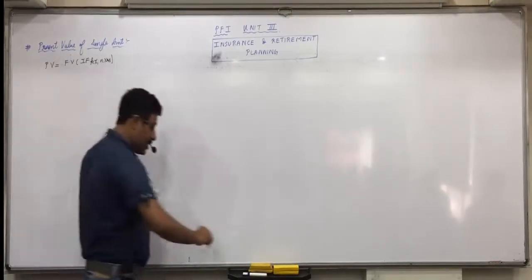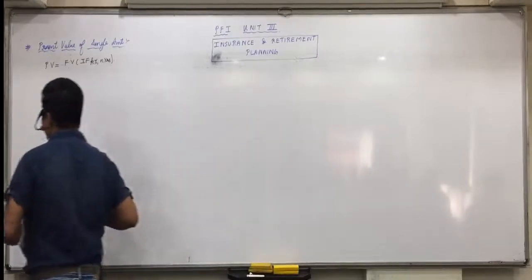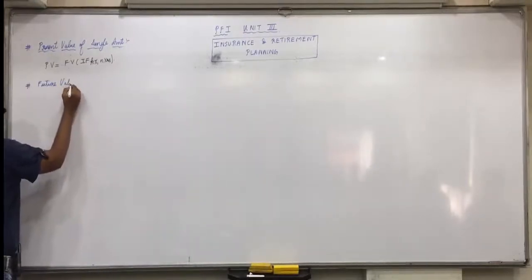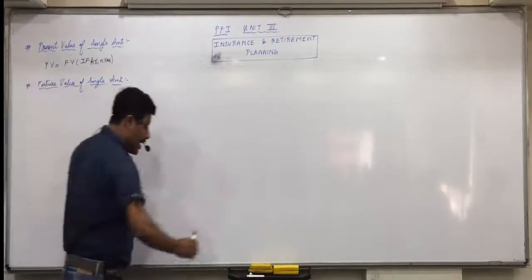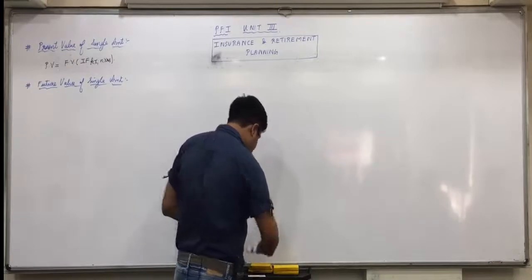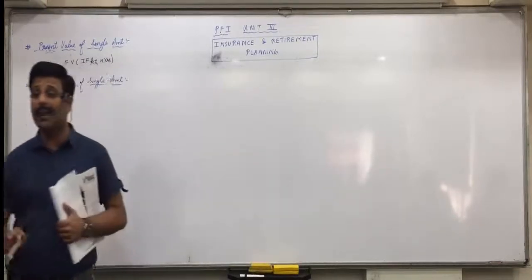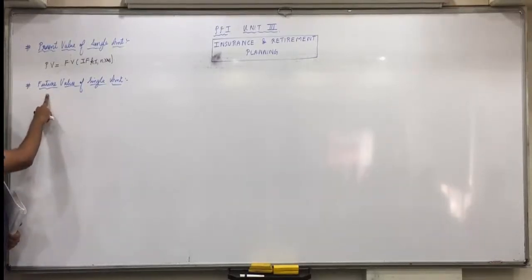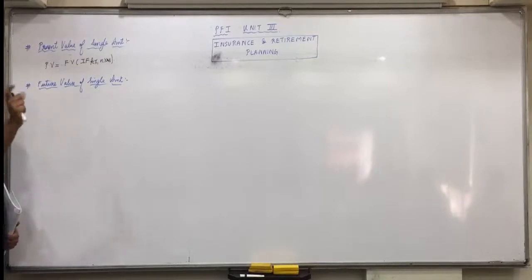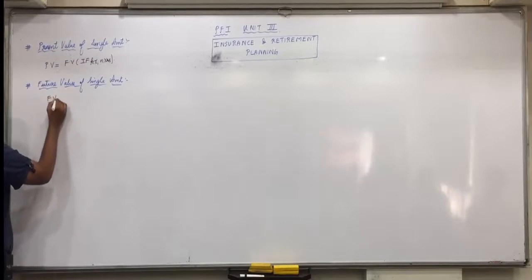Any confusions? Next type of question is future value of single amount. Vice versa means right now I have 10 lakh rupees, idle, remaining idle. I want to invest it for 10 years, and expected rate of interest is 12%. I want to know this 10 lakhs will become what amount after 10 years. Here I need to find future value of single amount. Right now I am depositing how much? 10 lakh rupees.